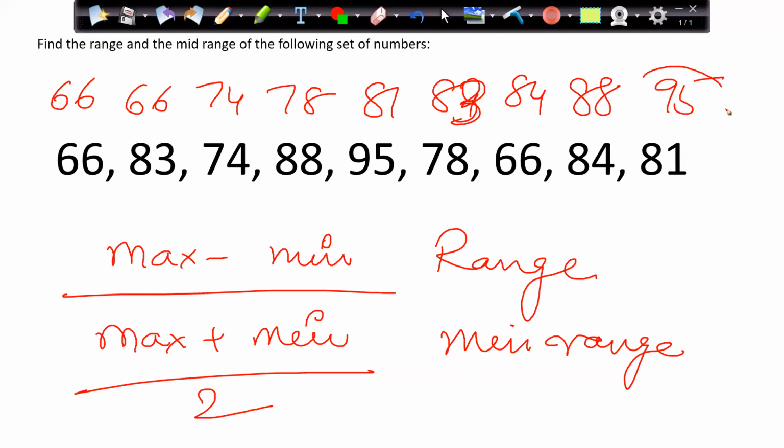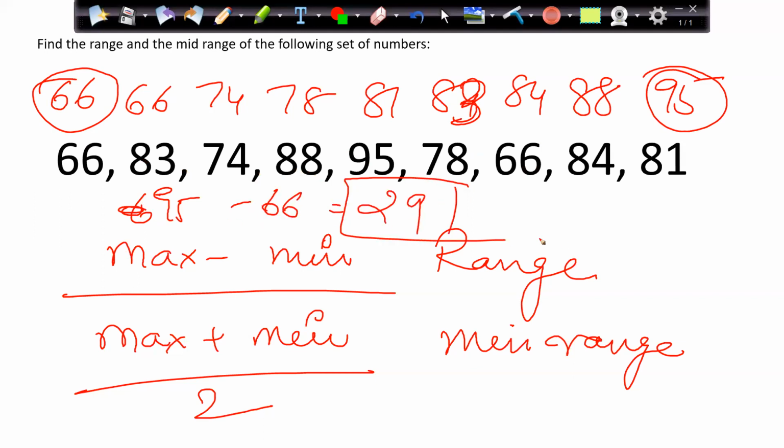So the maximum value is 95, the minimum value is 66, and based on that, I have to do the calculation. So 95 minus 66 comes out to be how much? 29. So my range comes out to be 29.